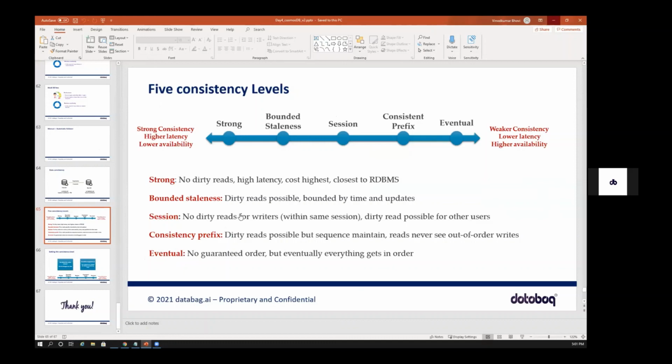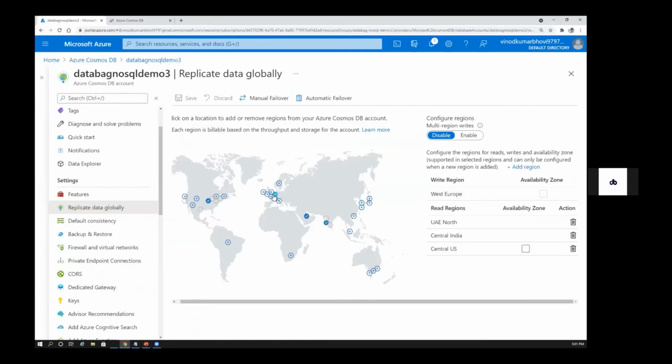So let's say now you have multi-writes, right? We have enabled multi-writes. And the user located in this region is adding data, because usually users located in this region will be redirected to West Europe, and users located in this region will be redirected to Central India.